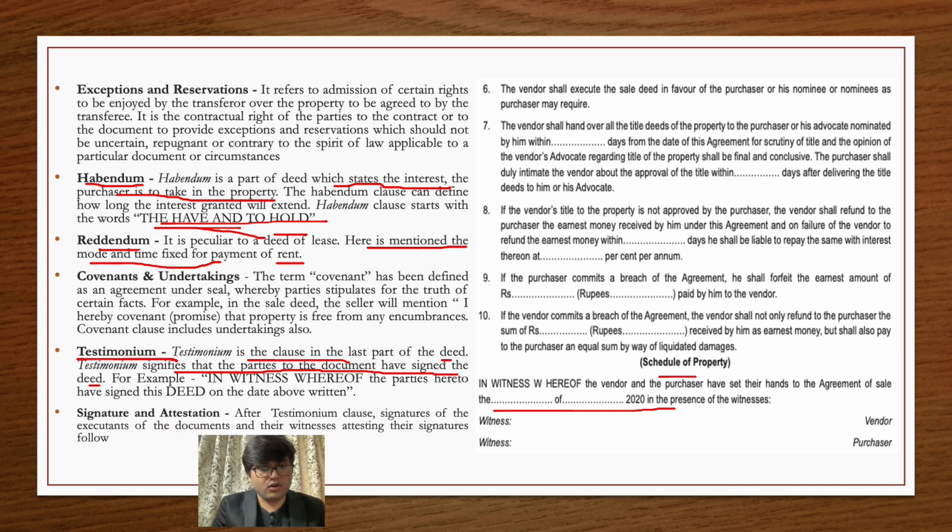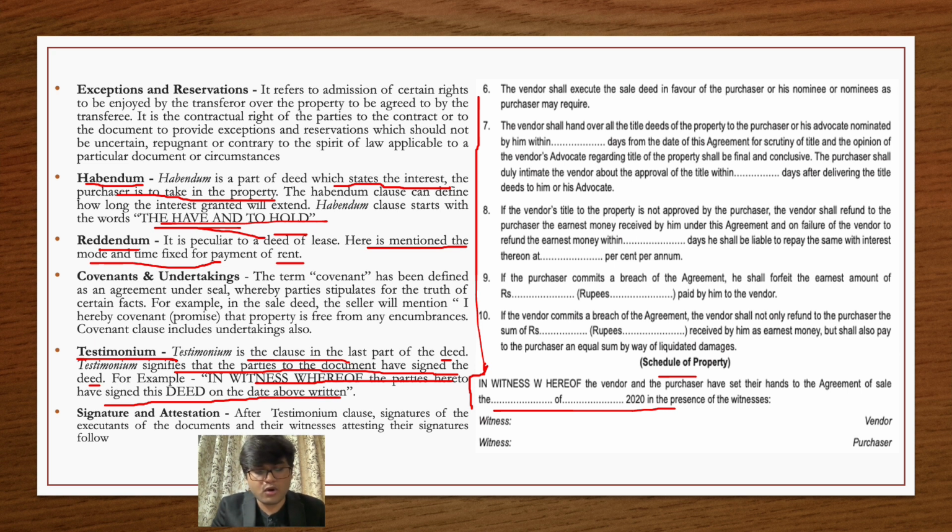That is our next clause. After writing this particular point, like "in witness whereof the parties hereto have signed this deed on the date above written," this clause you need to mention as it is. All these clauses may vary from different types of deed.